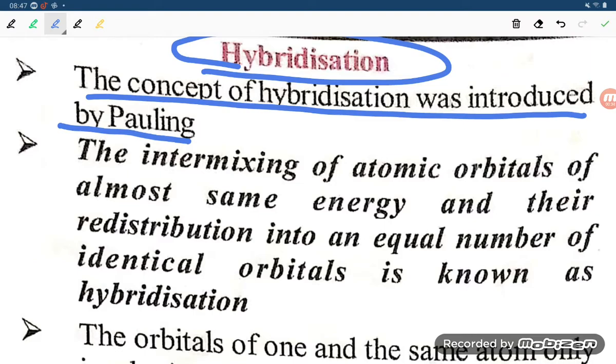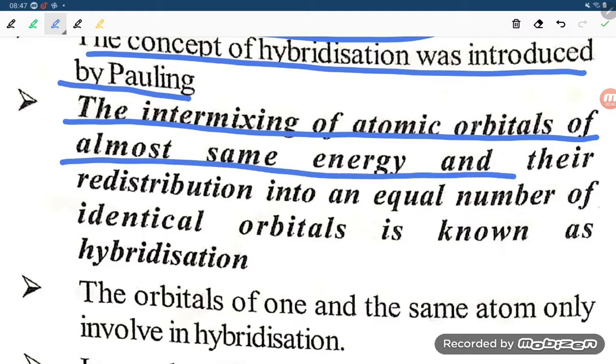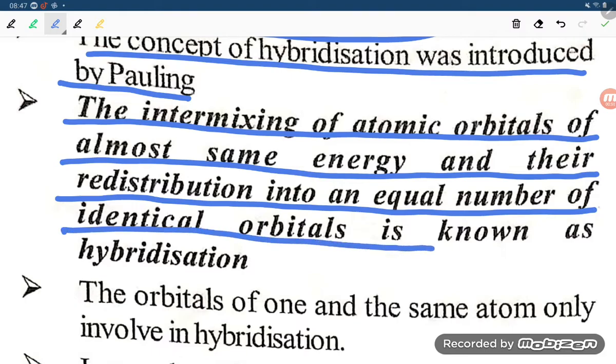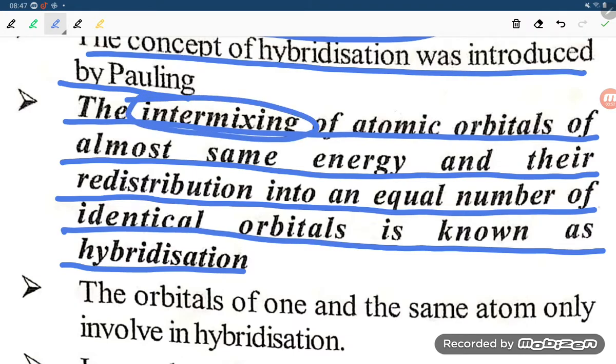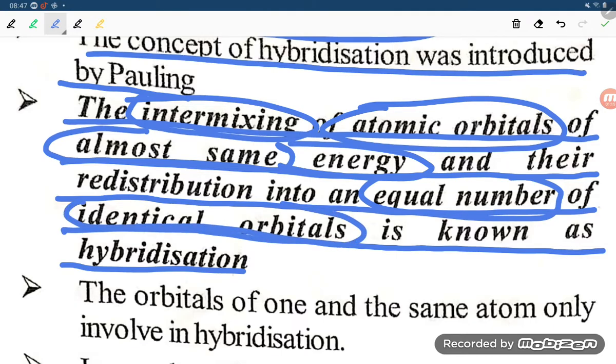So Pauling was the person who introduced the concept of hybridization, and he defined it as: the intermixing of atomic orbitals of almost the same energy and their redistribution into an equal number of identical orbitals is known as hybridization. So hybridization is the intermixing of atomic orbitals having almost the same energy, and then redistribution into an equal number. After intermixing, an equal number of identical orbitals, meaning similar size orbitals, is known as hybridization.